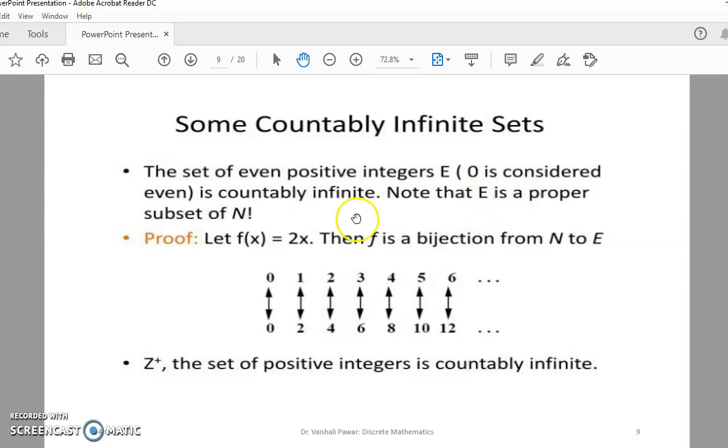Some countably infinite set examples: the set of even positive integers E is countably infinite. E is a proper subset of N. So the zeroth even number is 0, the first even number is 2, the second even number is 4, likewise the sixth even number is 12, the xth even number will be twice x, like that. Z plus, another example: Z plus, the set of positive integers, is countably infinite, because again we can map it easily with the set of natural numbers.